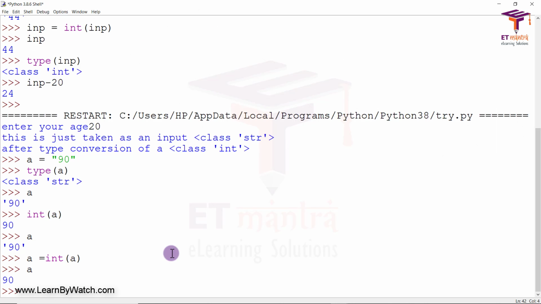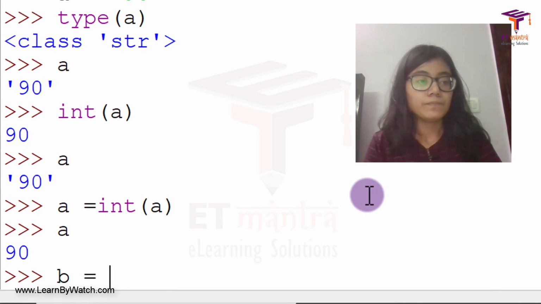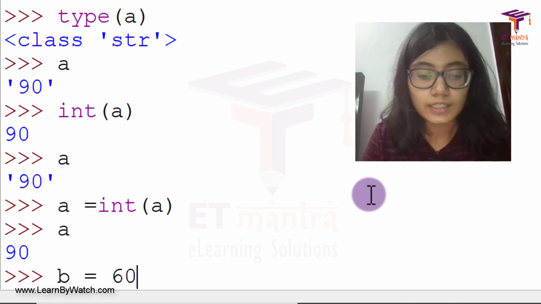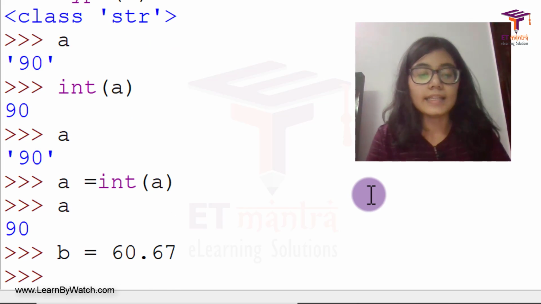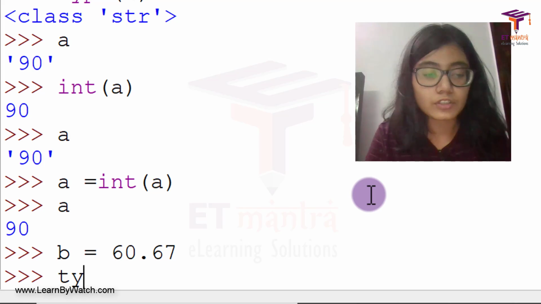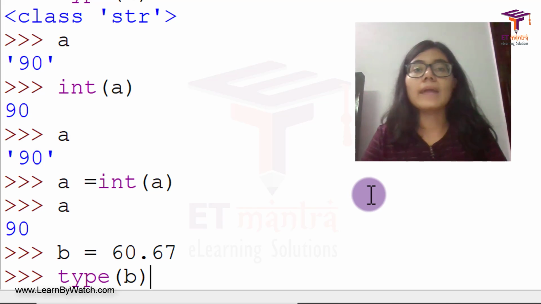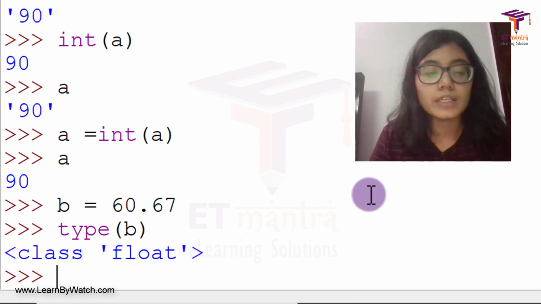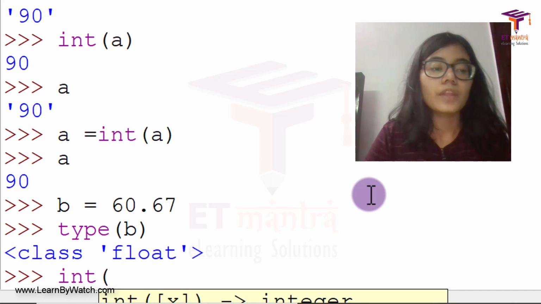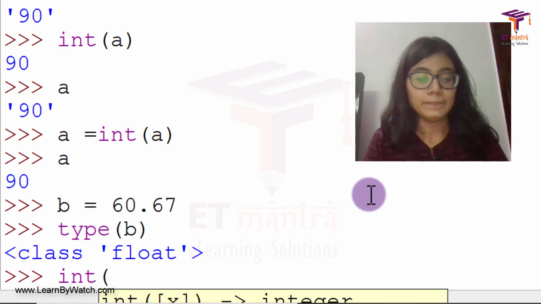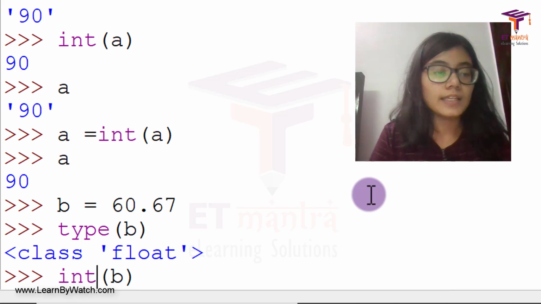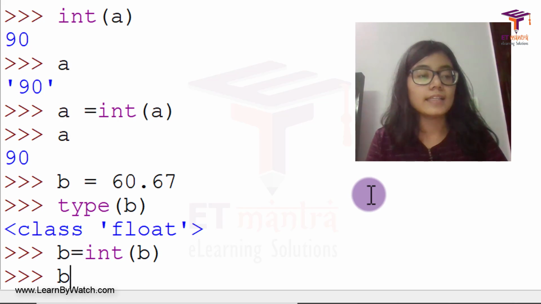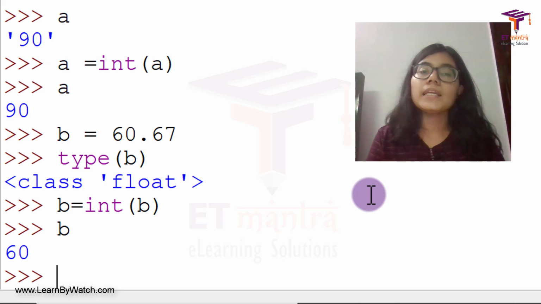Now, let's go back and let's say I define b equal to 60.67, right? And I say type of b first. So what do you think is going to be the type of b? Do you think it's int? Well, it's float, right? So now what I'm going to do is I want this b to be int. So I say int of b, and I store it back to b because I want to use it like that later. So when I click enter and I ask what's b now, b is now 60.